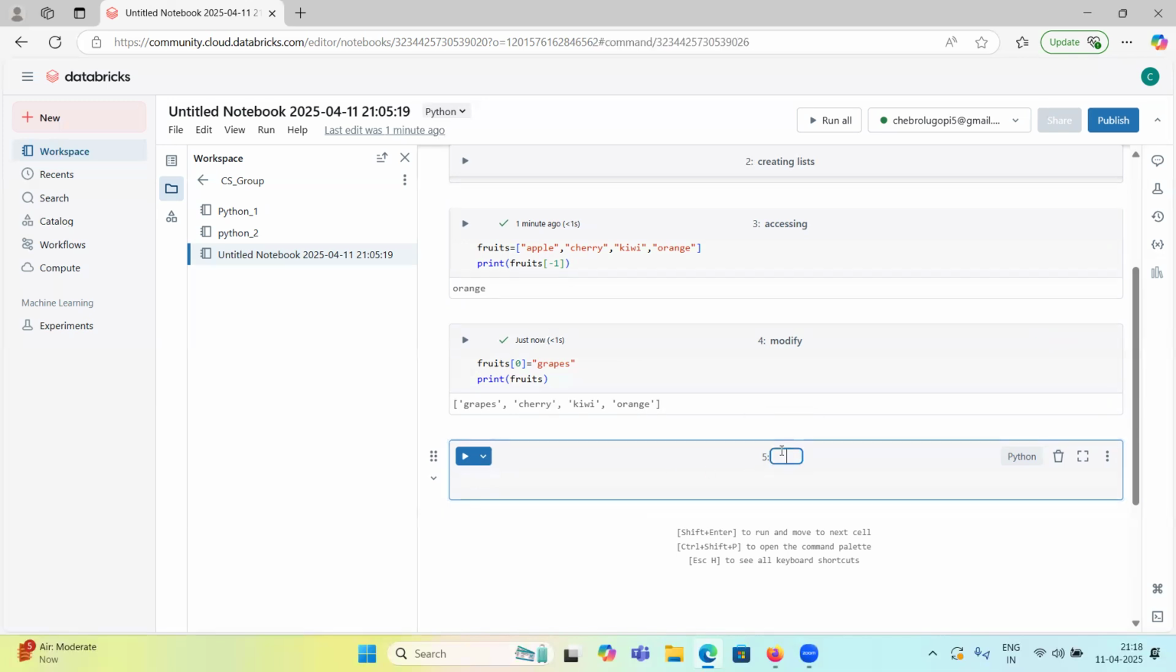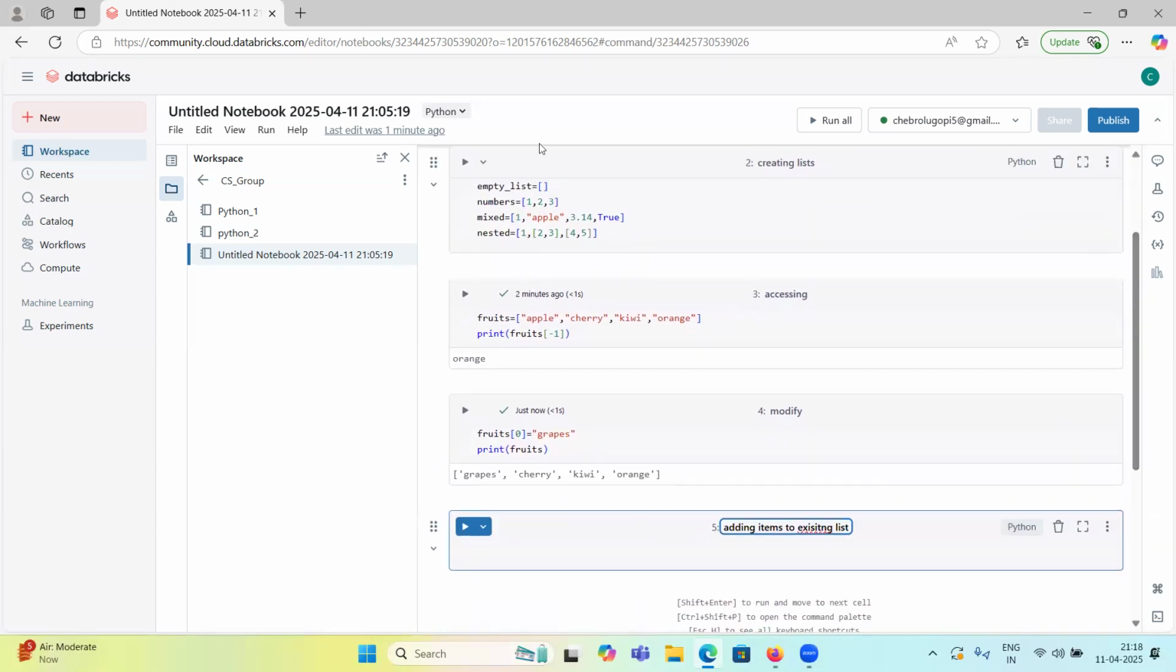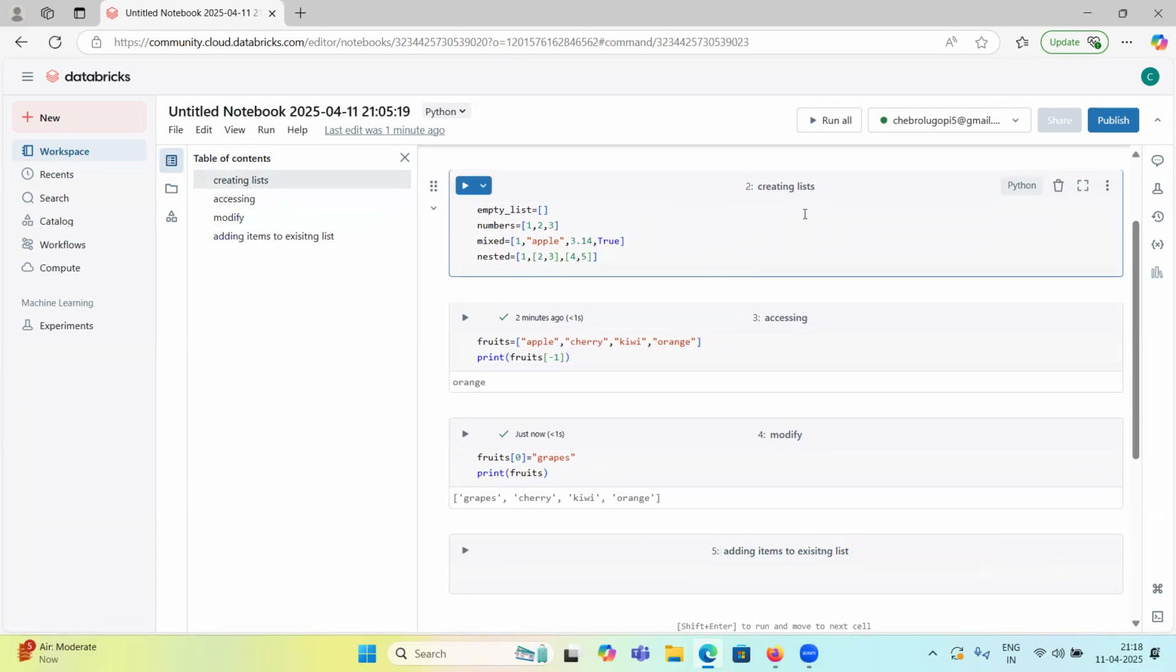So adding items to an existing list. Why am I writing like this? We are going to work on Databricks, right? Here we have a table of contents. If I click, how to create a list? I want to check how he created the list. So I can go to this command.